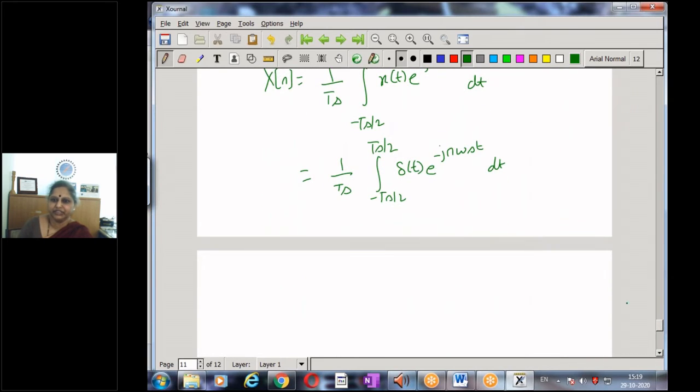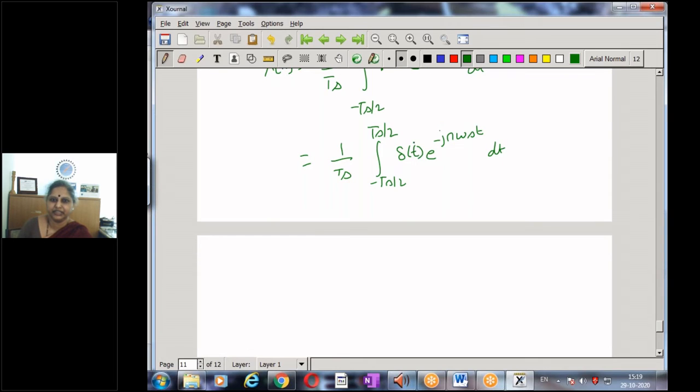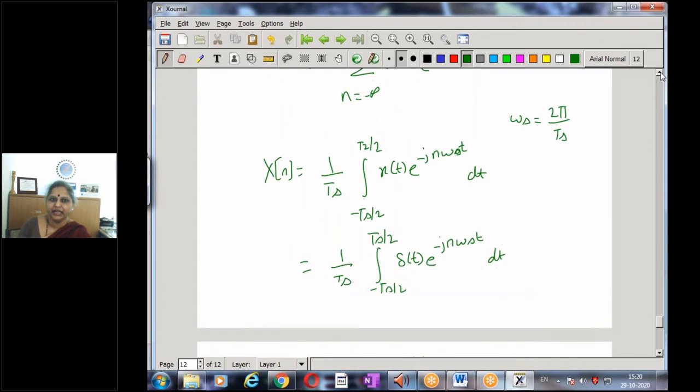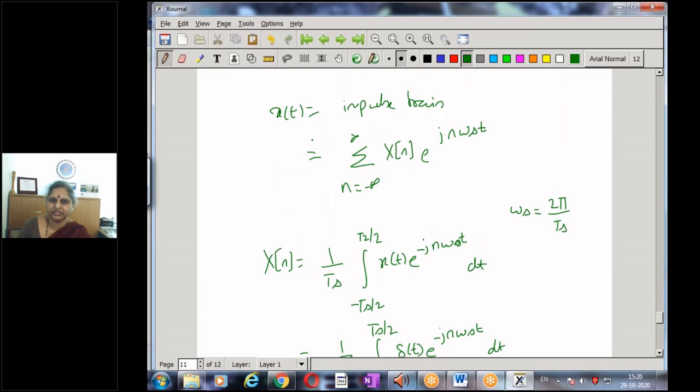Once again, because I'm integrating, my function is delta t, this integral reduces to the value of e to the power of minus j n omega s t at t equal to 0, because delta t is 1 at t equal to 0, and of course I also have this 1 by Ts. This quantity turns out to be 1, and hence my x of n is 1 by Ts. So once I get my Fourier series coefficient x of n, I need to just go back and get the representation of my impulse train by using the Fourier series.